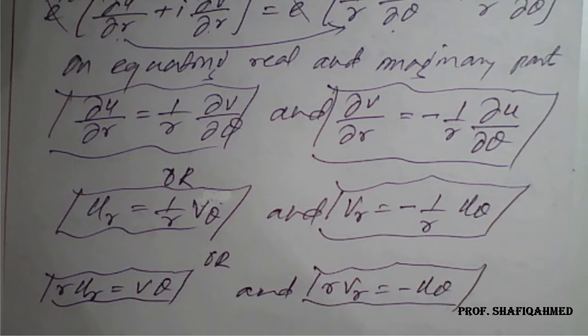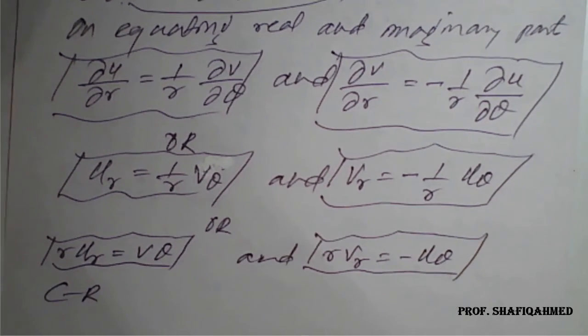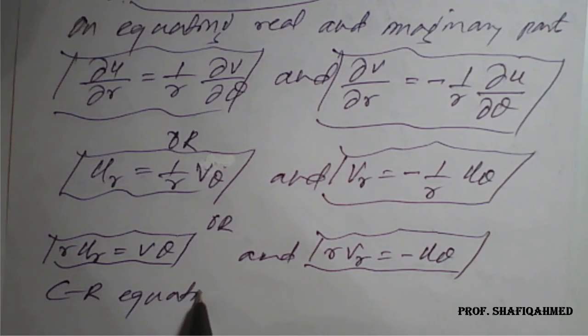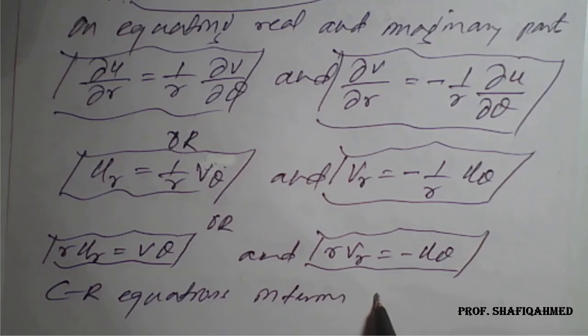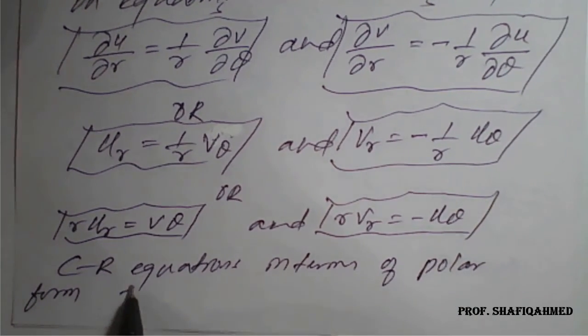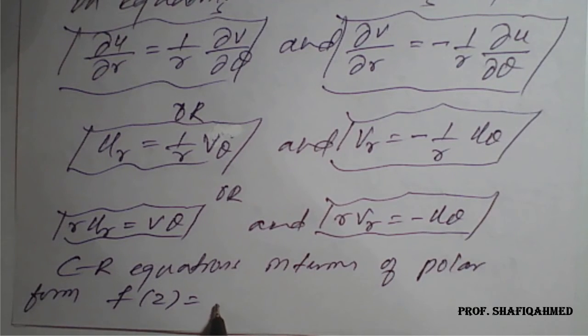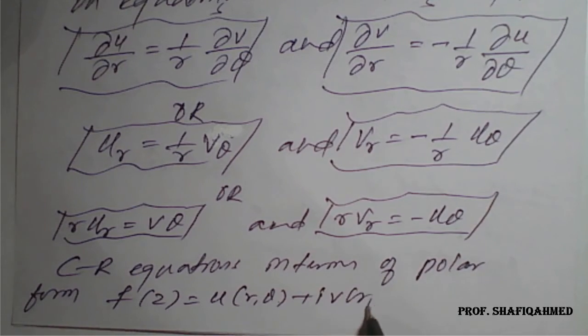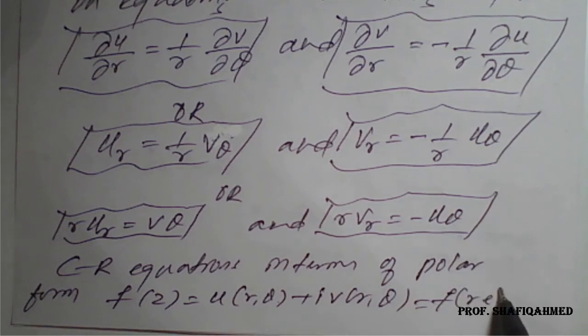So these are the CR equations in polar form, where f of z is equal to u of r comma theta plus i times v of r comma theta, or it is also f of r into e raised to i theta.